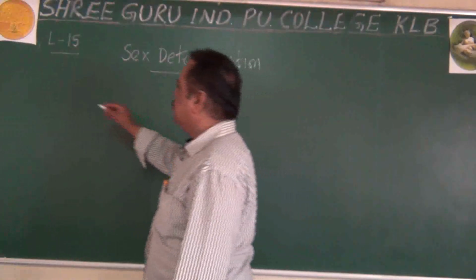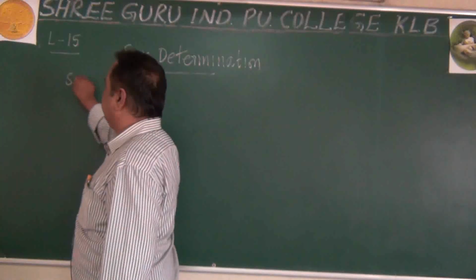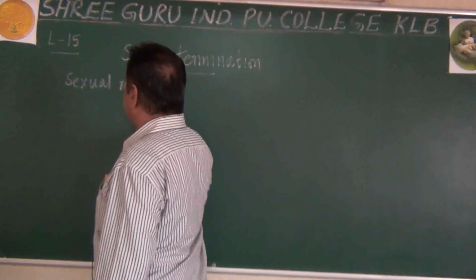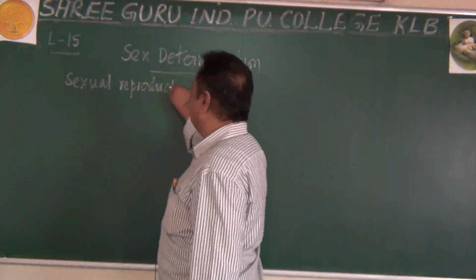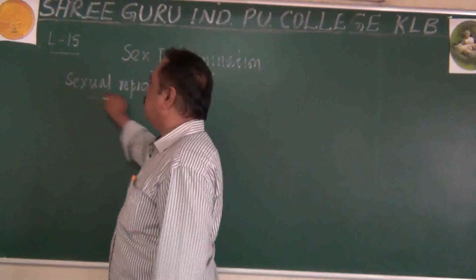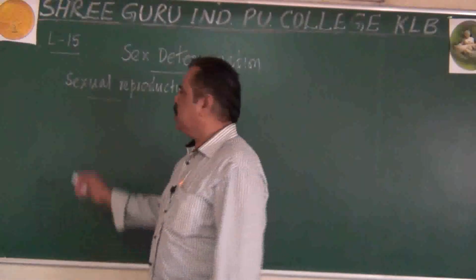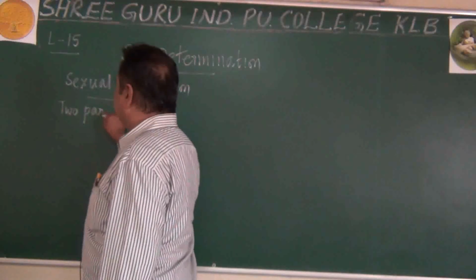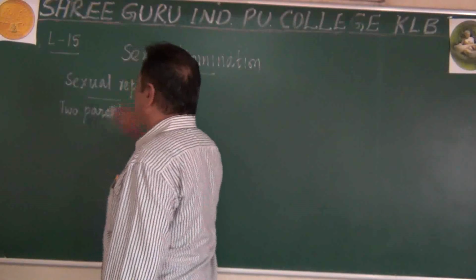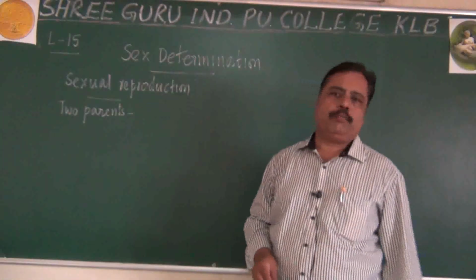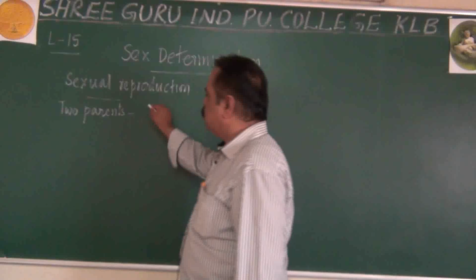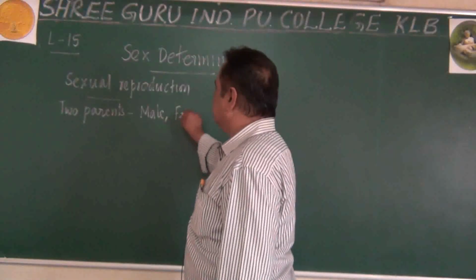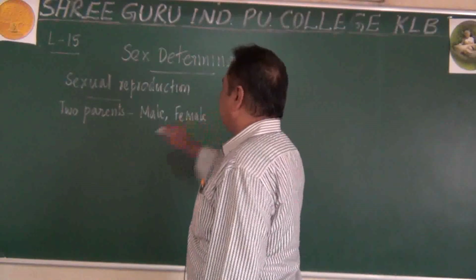Remember, in sexual reproduction, biparental inheritance becomes one important aspect. Sexual reproduction involves two parents actually. These two parents, one of them is considered as male, another one is considered as a female.